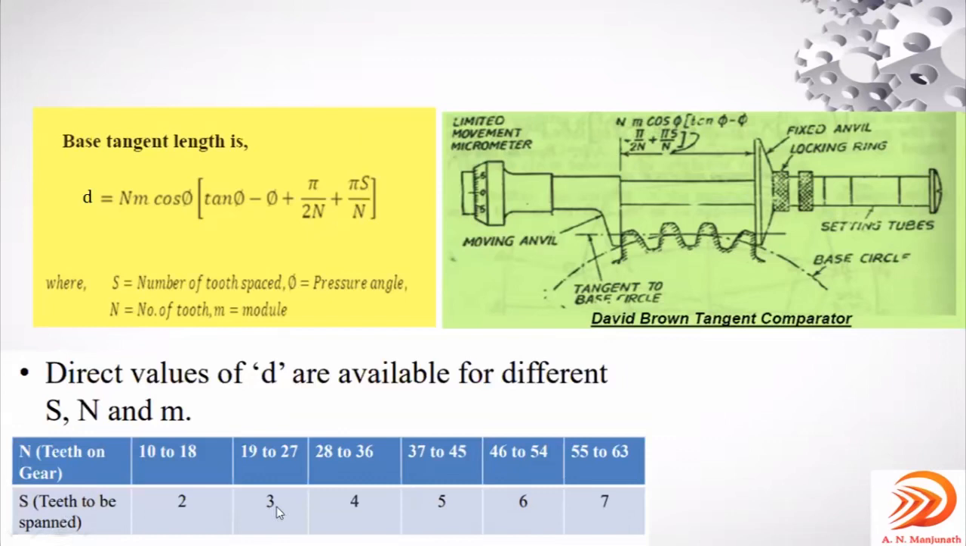So it is not mandated to always select only 3 teeth or 4 teeth; it depends on the number of teeth available on the given gear blank. From this standard table, you have to consider 4 teeth, 5, 6, or 7, based on the number of teeth. If it is 55 to 63 teeth, then 7 teeth together are considered as the span between the two anvils. Then they do the calculations with respect to this equation, and they get this value. Right? So this is called the base tangent method.